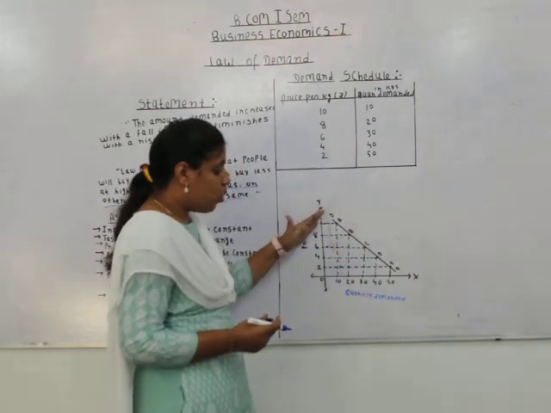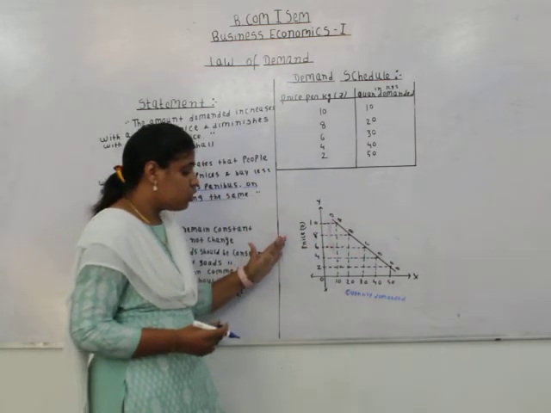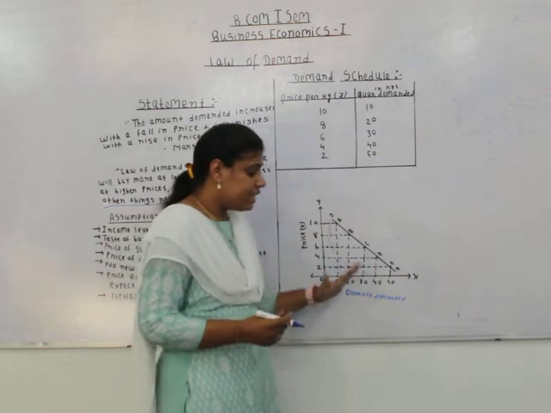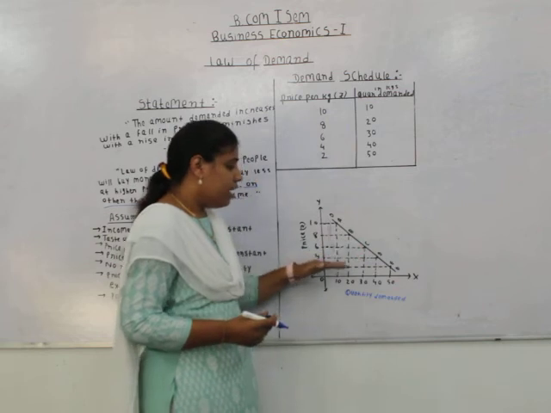Why is this curve sloping downward from left to right? It's because there is an inverse relationship between the price and the quantity demanded.